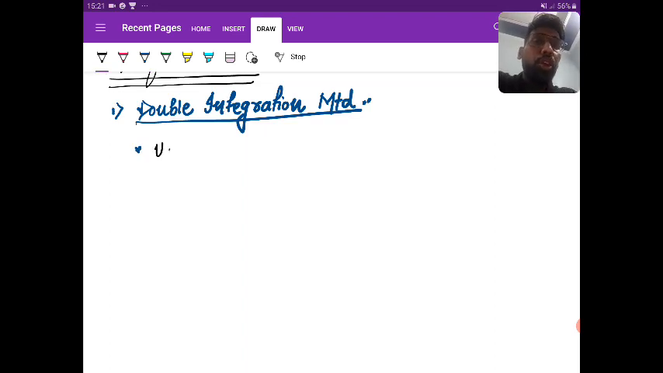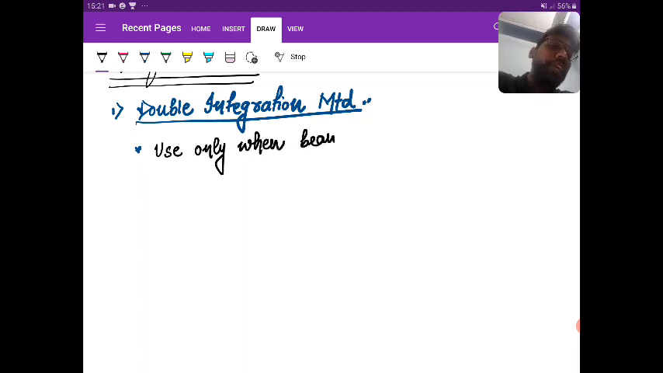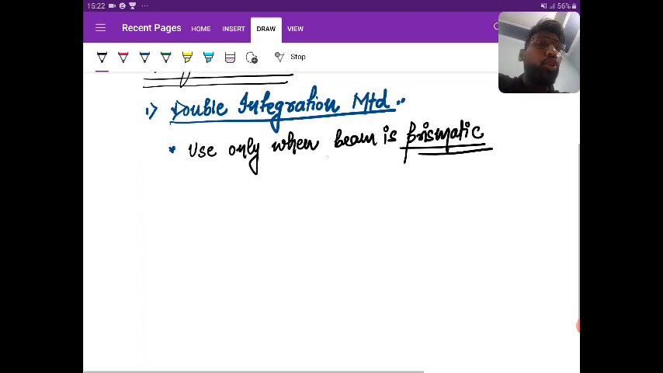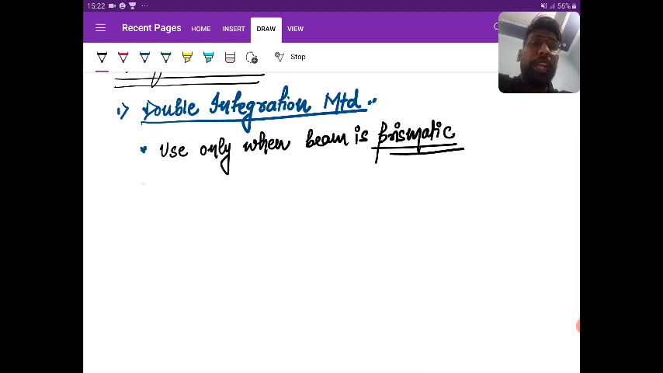Double integration you can use only when the beam is prismatic. What do you mean by a prismatic beam? Prismatic refers to a uniform cross section throughout the length, right? So use it only when the beam is prismatic.